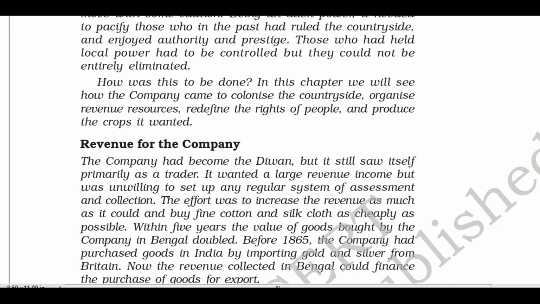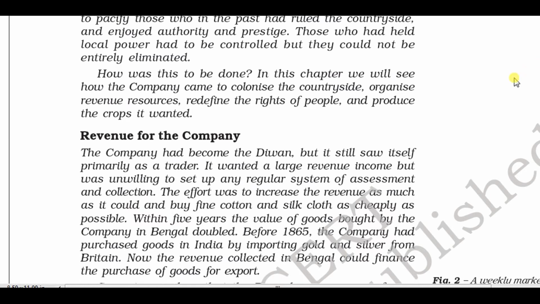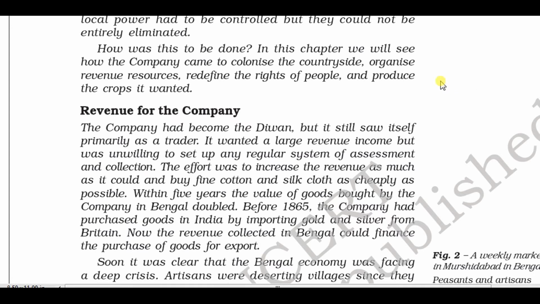So now, after the Battle of Buxar, the British started administration in India. So British started collecting revenue from India. That is what we study in this topic, revenue for the company. Company means here the British East India Company. So the British East India Company started collecting revenue from India.